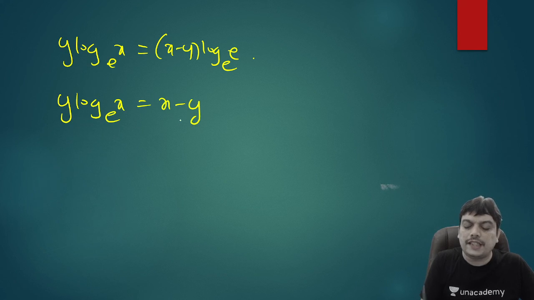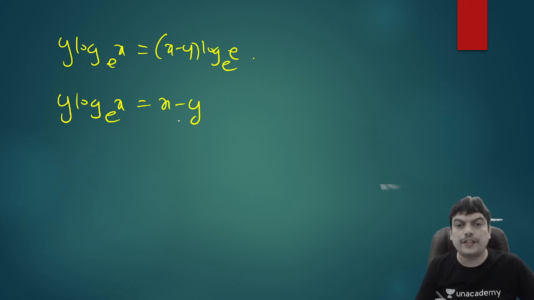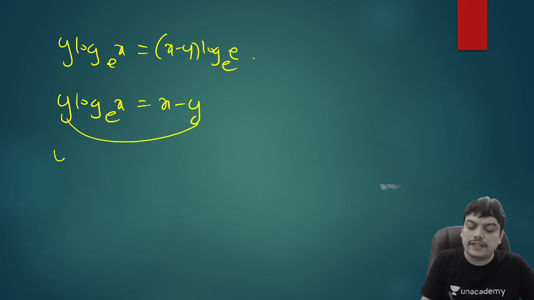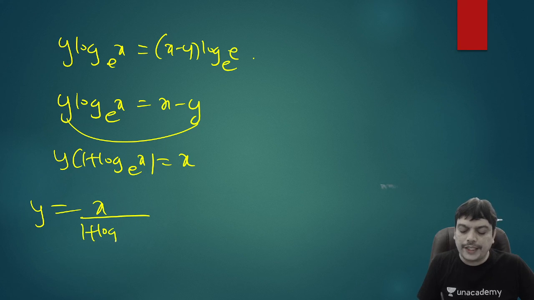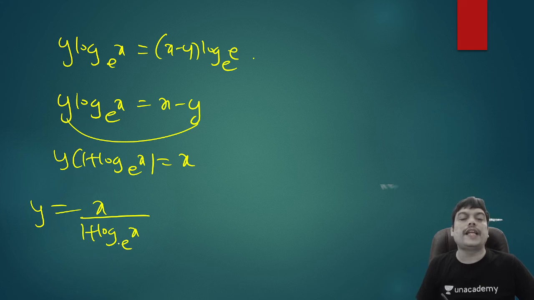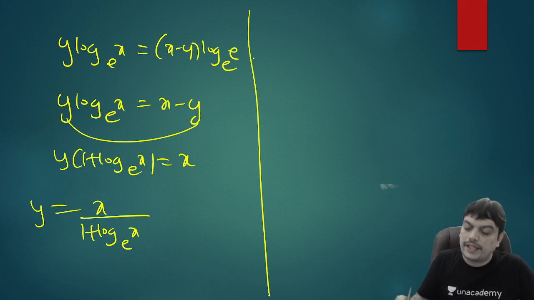Don't differentiate directly, because you'll have both x and y in the answer if you differentiate directly. Since you want the y derivative only in terms of x, first you rearrange the terms, write these two together. You'll get y into 1 plus log x equal to x on the right hand side. So the value of y will be x by 1 plus log x. After you express y in terms of x, now write down the derivative using quotient rule. So what is the value of dy by dx?